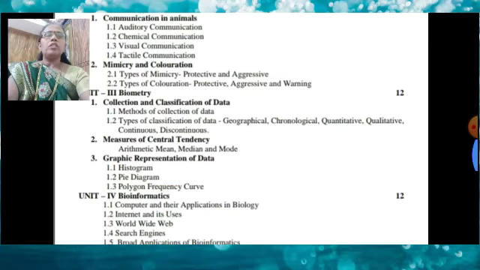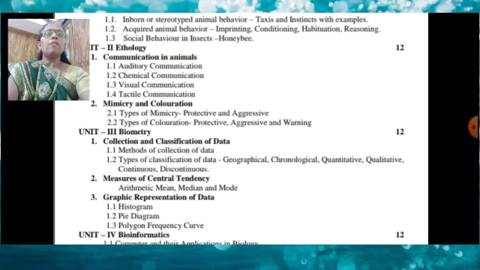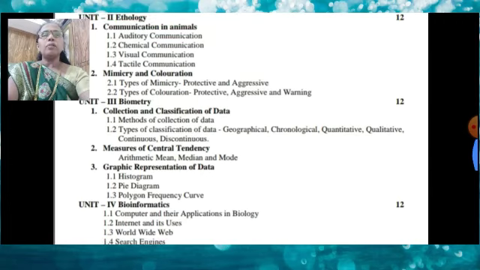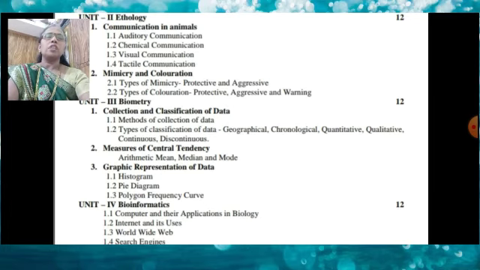The third unit of this paper is biometry. Here we study in detail biometry, and the first topic is collection and classification of data. Generally we know what is meant by data, classification of data, and the methods of collection of data. The types include geographical, chronological, quantitative, qualitative, continuous and discontinuous. We see different types of classification of data in detail in this topic.